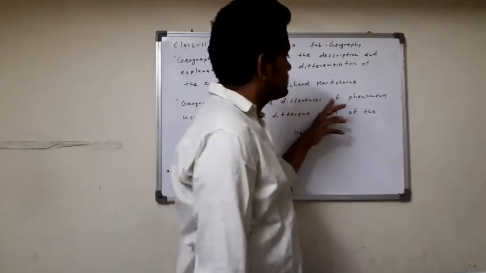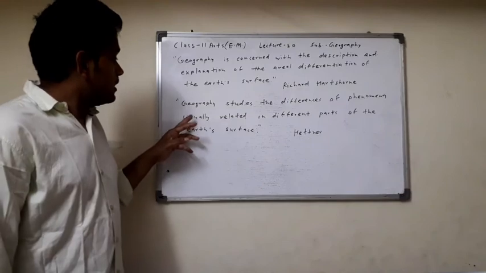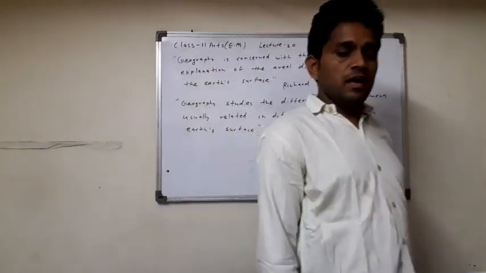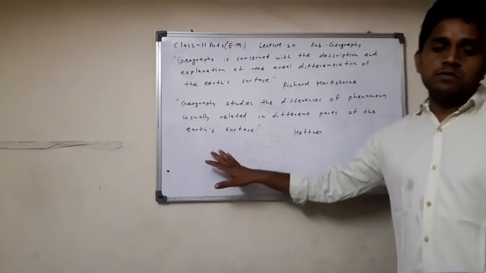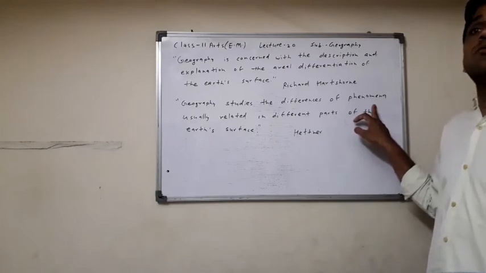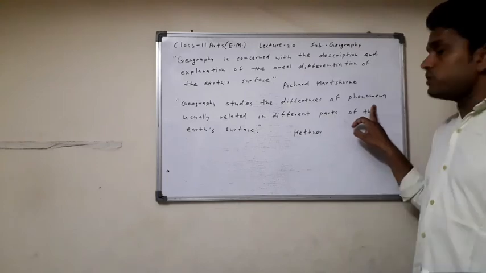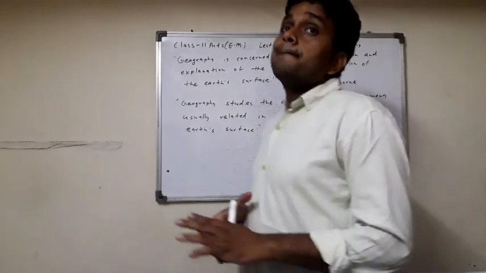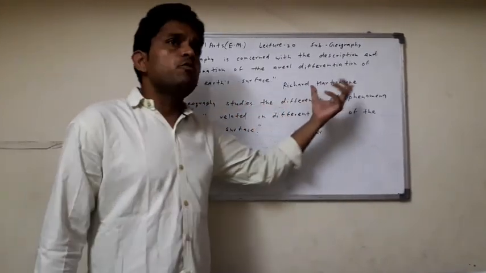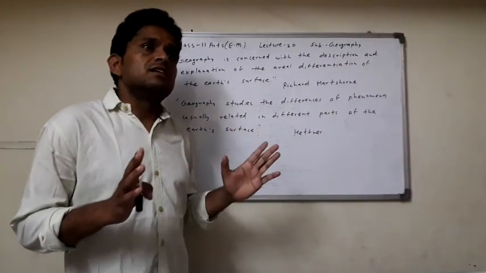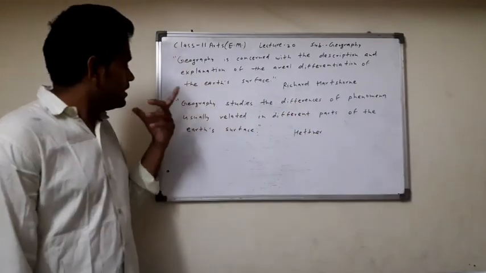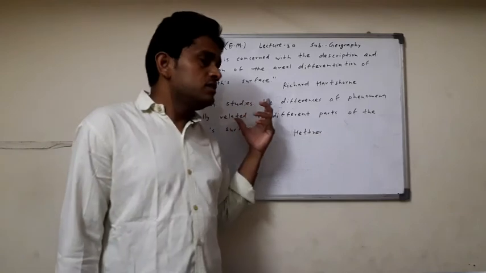Geography studies the differences of phenomena usually related in different parts of the earth's surface. Why does one region have high population and another low population? Why are there plateaus, plains and mountain regions, forests and deserts, ice-covered regions? All these phenomena, with their different qualities and characteristics in different parts, are studied in geography. Clear?